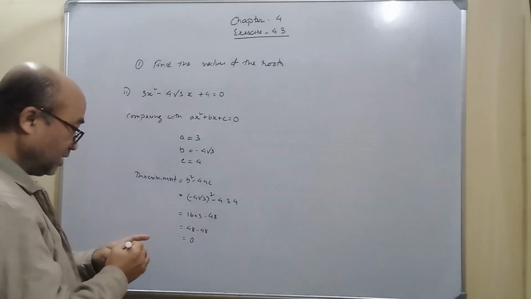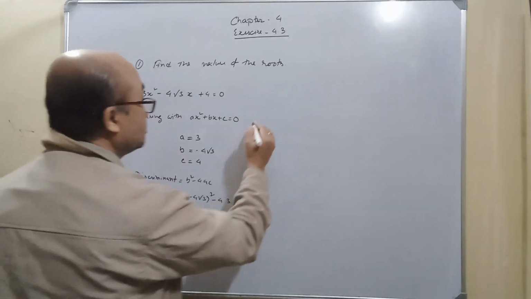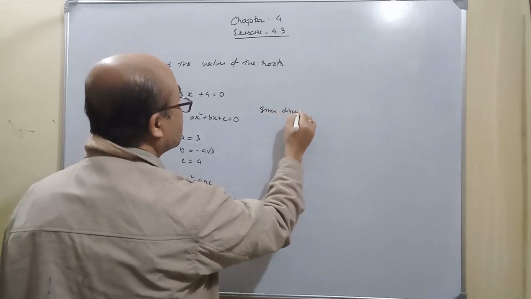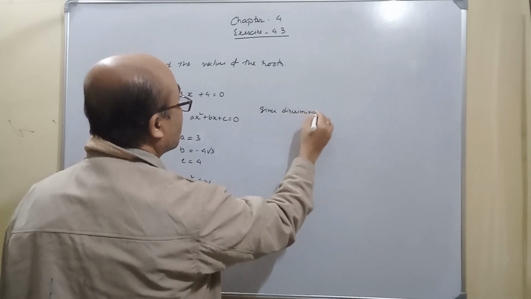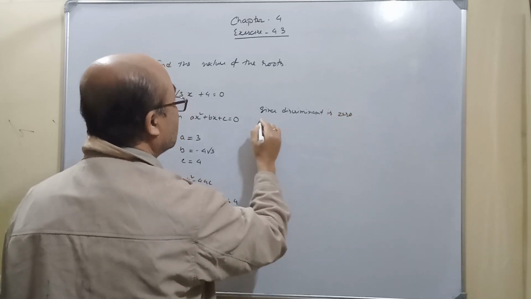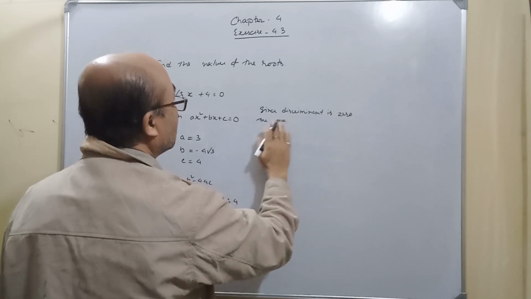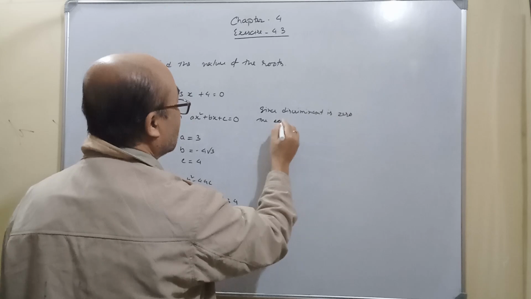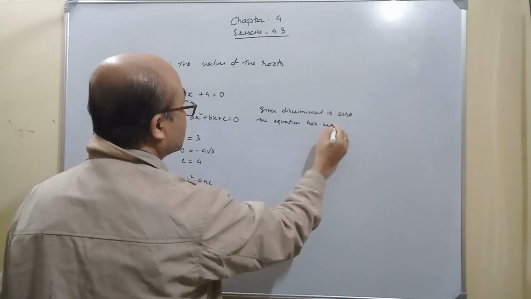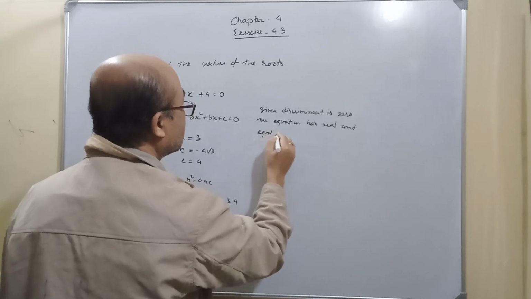Now if the discriminant is 0, what does it imply? Since this is 0, the equation has real and equal roots.